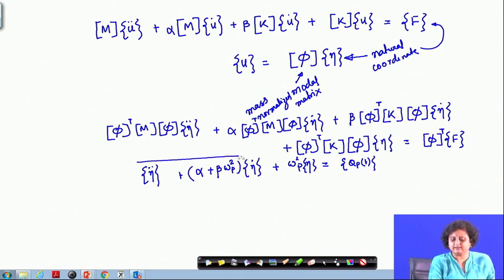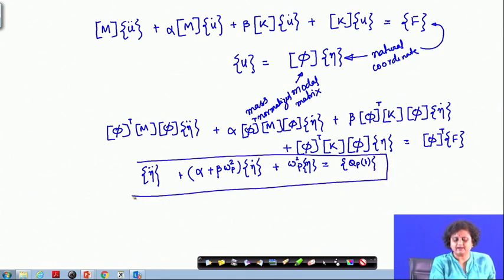So, this is the equation that I am going to get after converting it into the natural coordinate or the generalized coordinate.